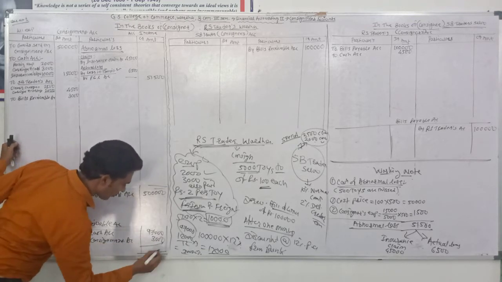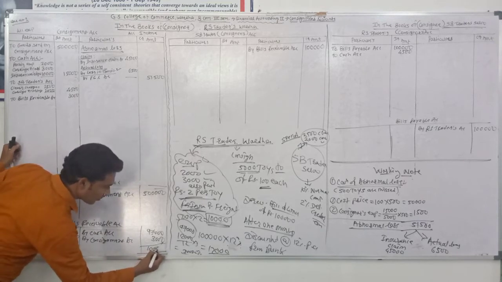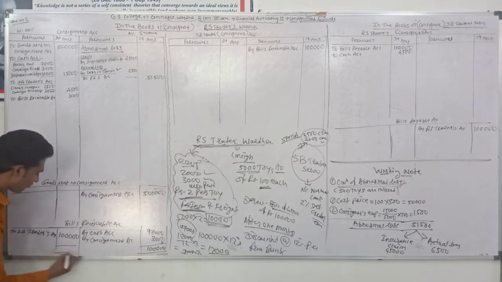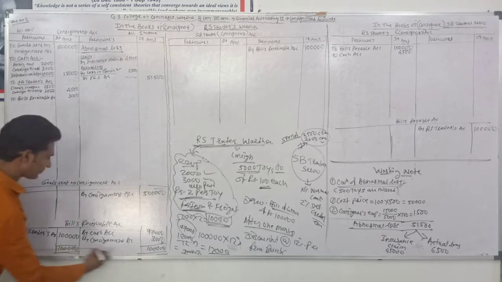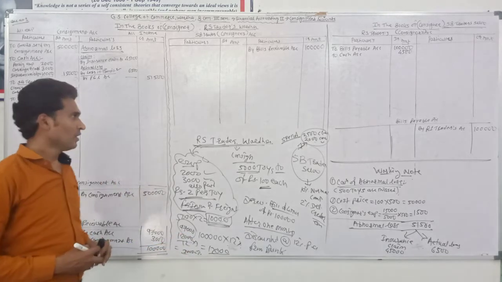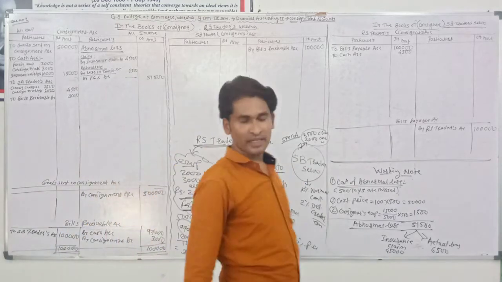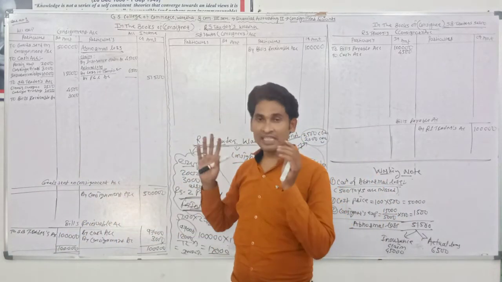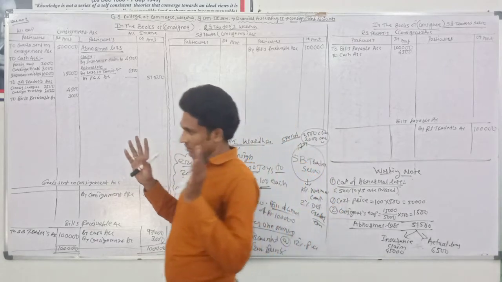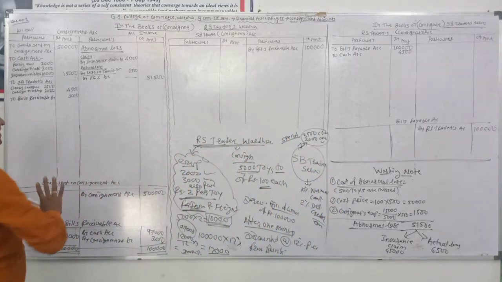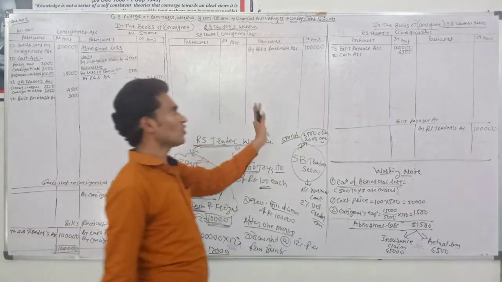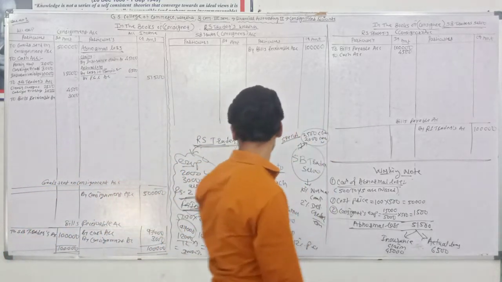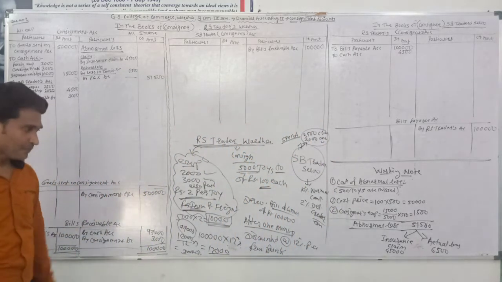The account has already closed. Rupees 1 lakh. Okay, close this account. Once again, the bill is the consignor's own asset. The consignor did separate transactions with no relation to the consignee, so it can pass the journal entry of this transaction. Okay, over.